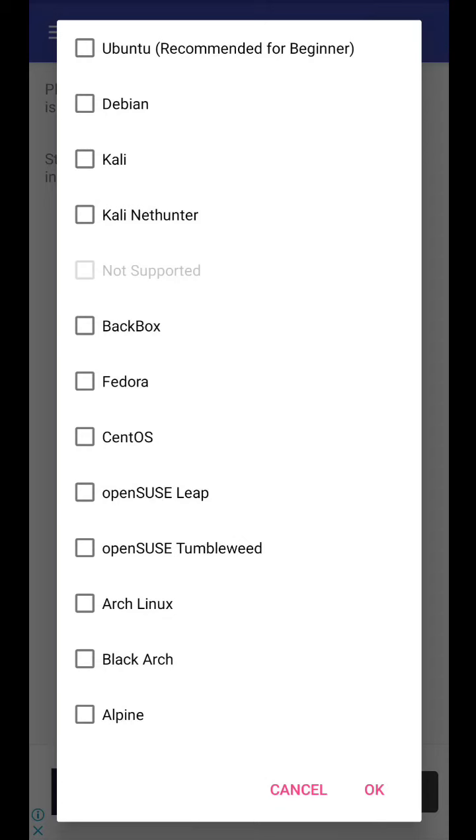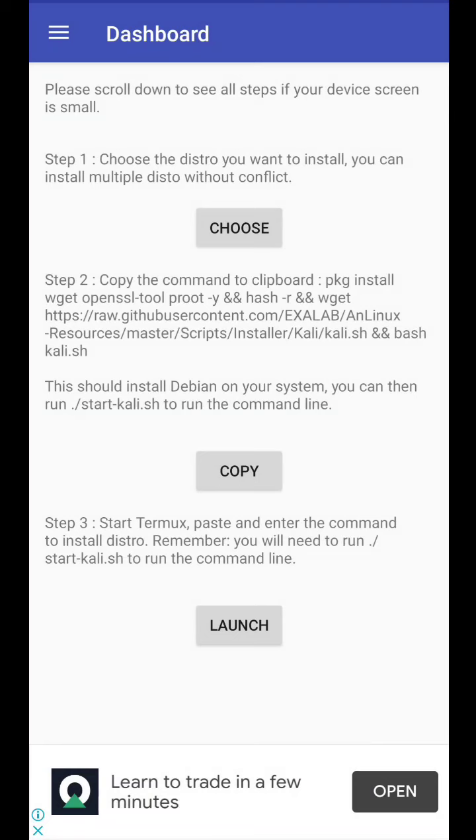Hence all the new programs are made according to this distro only. Hence we are going to select Kali. It will also be helpful to us in future when we can use this to learn an ethical hacking course on an Android mobile phone.